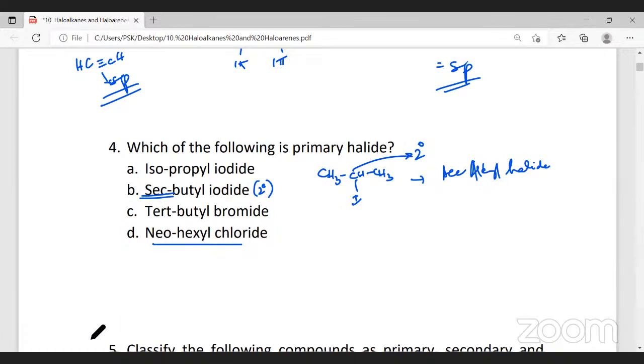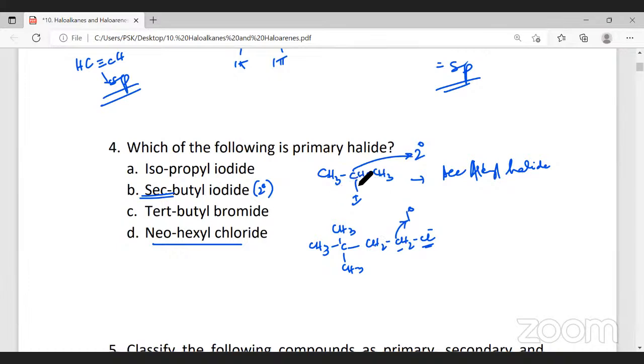The fourth one is neohexyl chloride. What is this neohexyl chloride? It is CH3, single bond CH3, single bond CH3, CH2, CH2, and Cl. Now, this is a halogen attached to a primary carbon atom. Likewise, this halogen is attached to a primary carbon atom. What is a primary carbon atom? A carbon atom bonded to one more carbon is called primary.